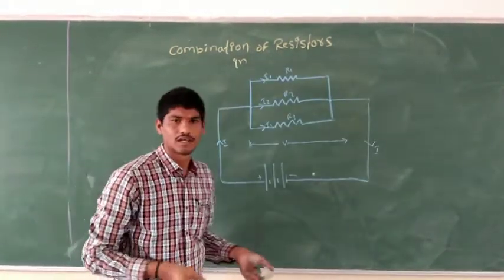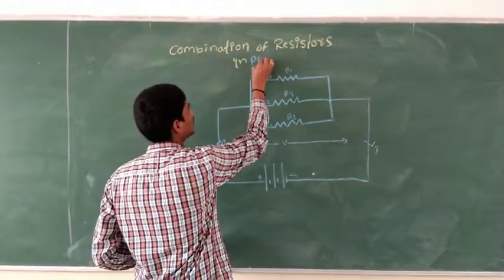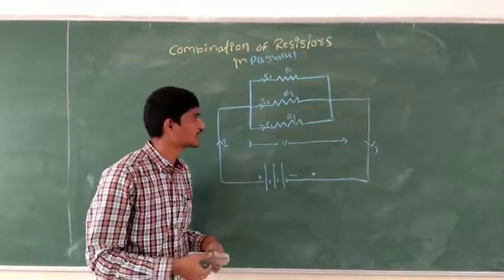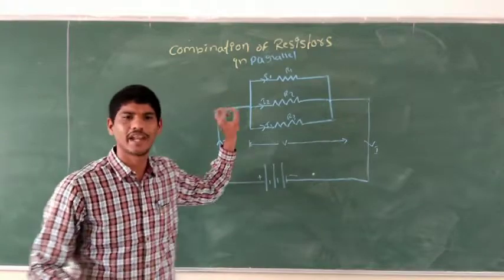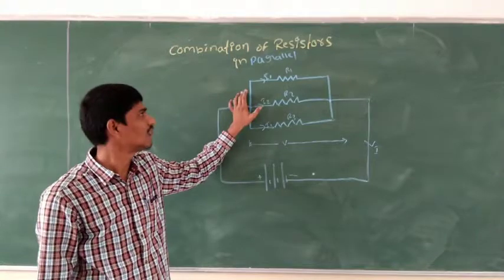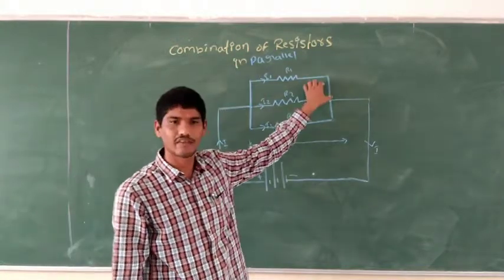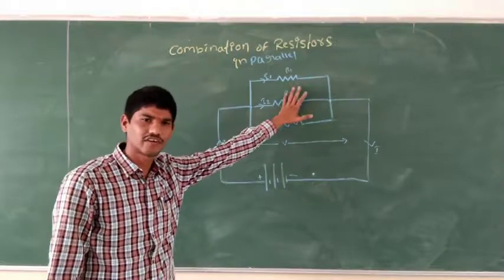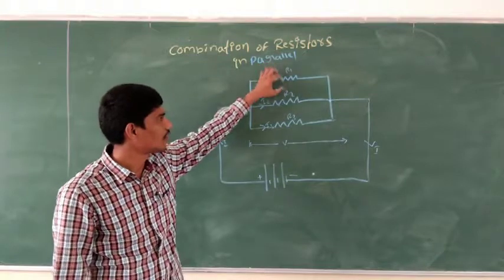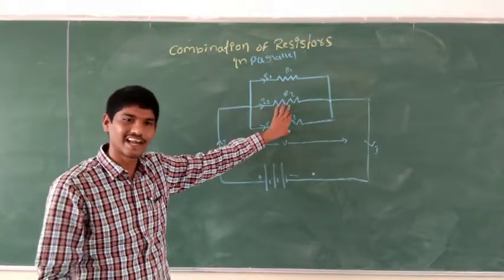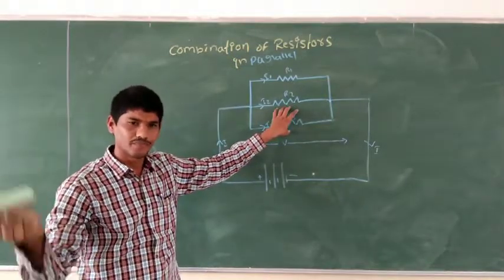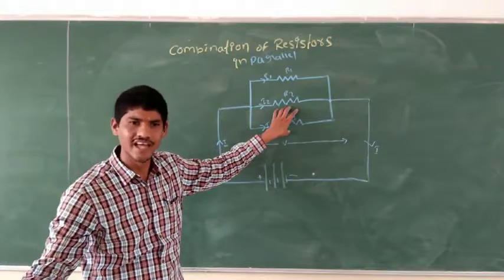Now we will see about the parallel connection. In a parallel connection, one end of a resistor is connected to the corresponding end of another resistor. If you see here, there are resistances R1, R2 and R3. This is not an end-to-end connection. One end of each resistor is connected to the same end of the other resistors.